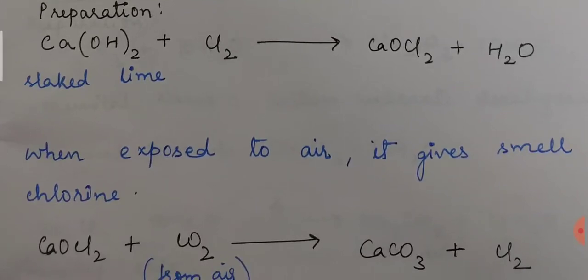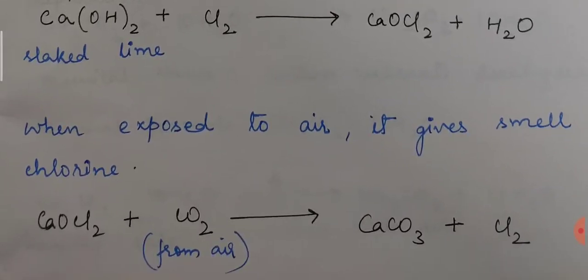Now the other important thing is why we get a very strong smell of chlorine when bleaching powder is exposed to air. Suppose you have a box in which you have stored bleaching powder. As soon as you open the cap of the box, you will find a very strong smell of chlorine. So what is the reason?